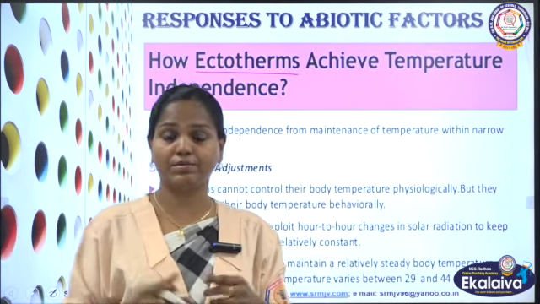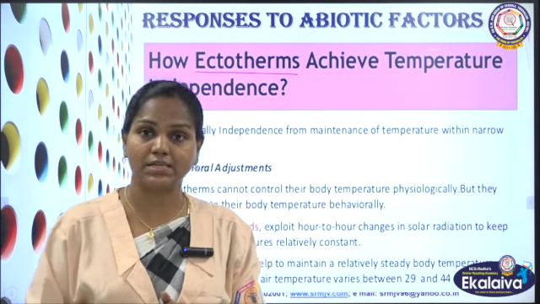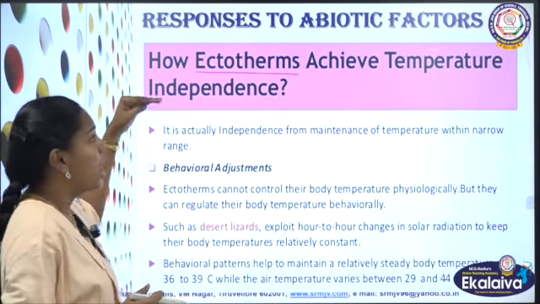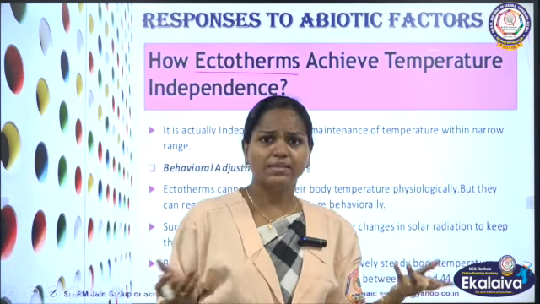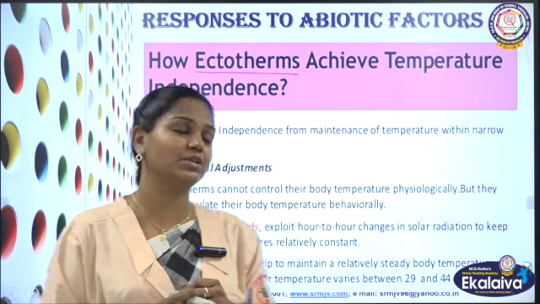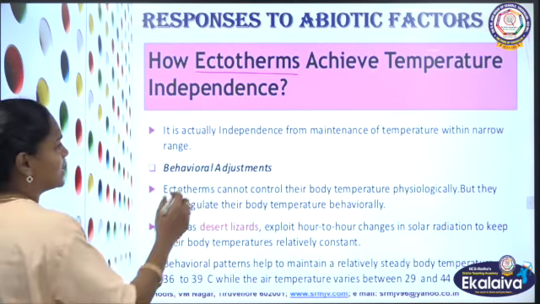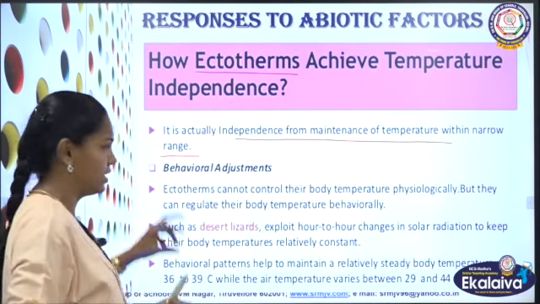Ectotherm, in the sense, just now I told you, conformers, which cannot maintain their constant internal temperature. Then there is a question: how do ectotherms achieve temperature independence? They cannot maintain, but how do they escape from the changes? When you see, very few examples are given here. It is actually independence from maintenance of a temperature within a narrow range.